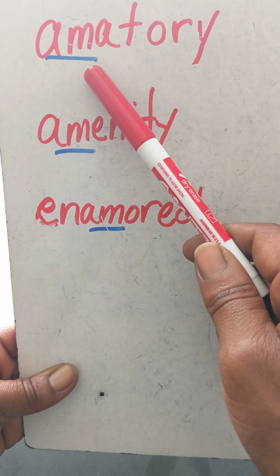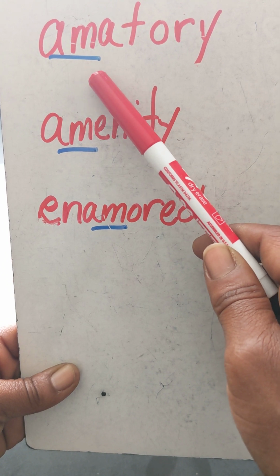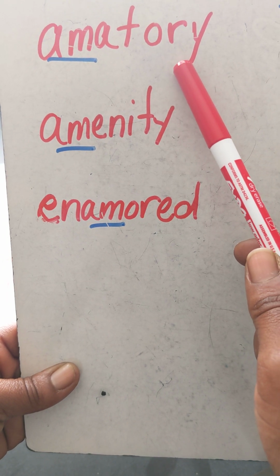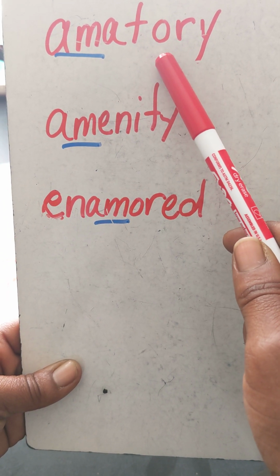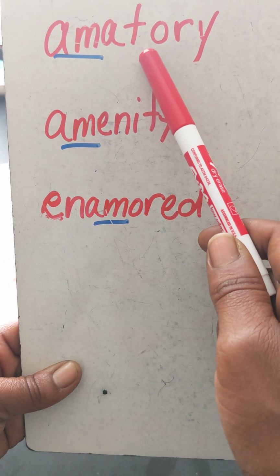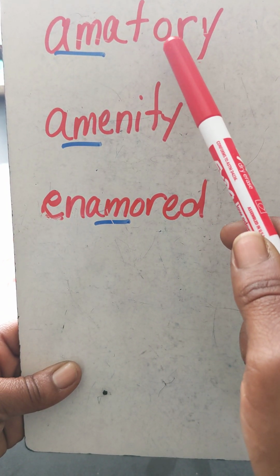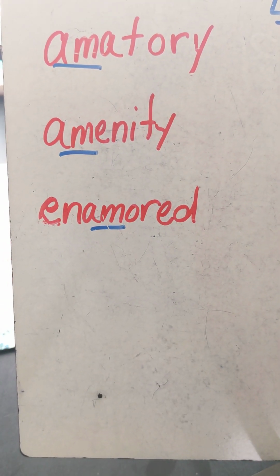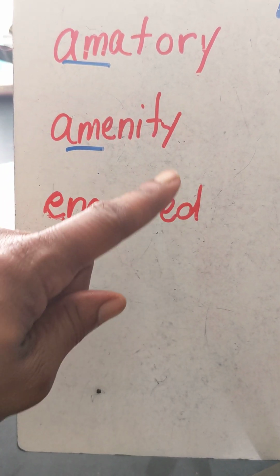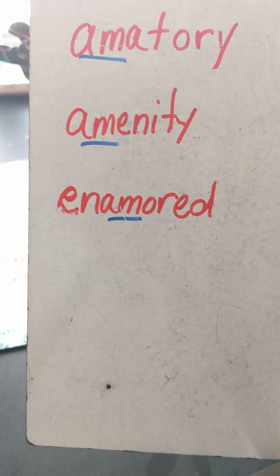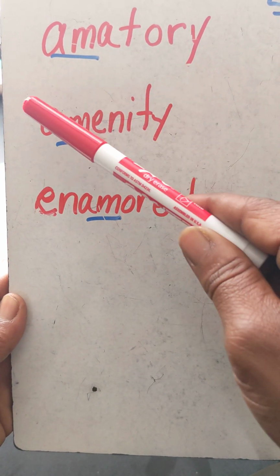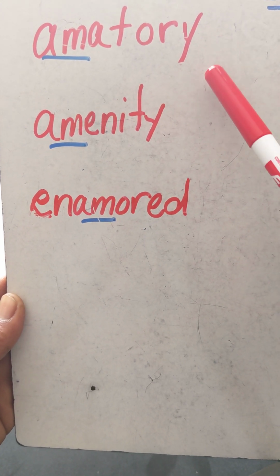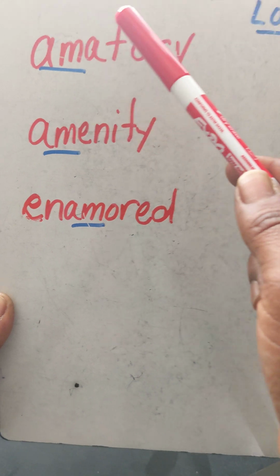So there's your AM root word. And then you have tory. I'm going to go ahead and assume that word has something to do with a relationship. If we were to dig into the etymology, this is a suffix, by the way. Same with the other video in acrimony. That's a suffix. Well, tory is a suffix from somewhere. In any case, we understand amatory means a loving relationship. It's describing a relationship that has to do with AM, love.